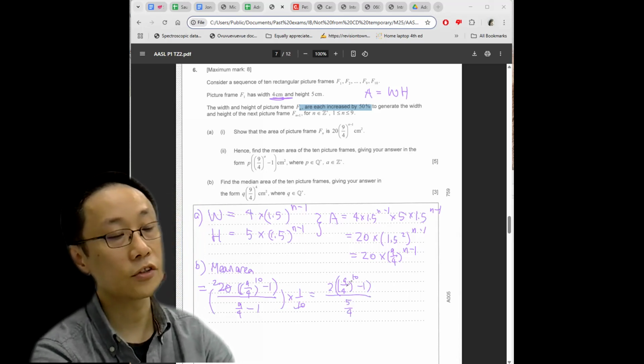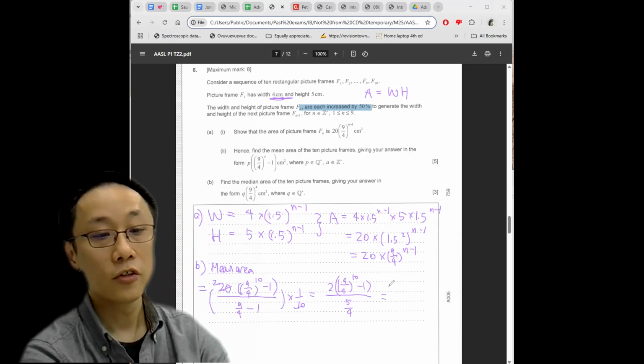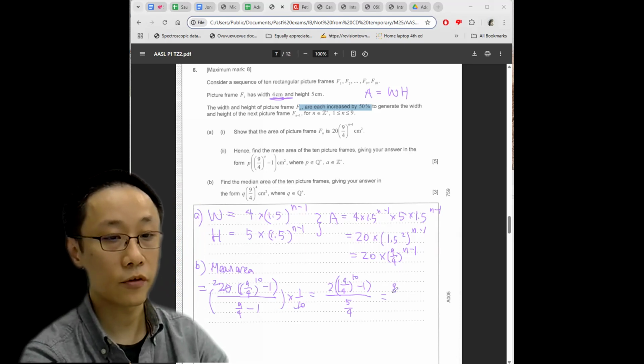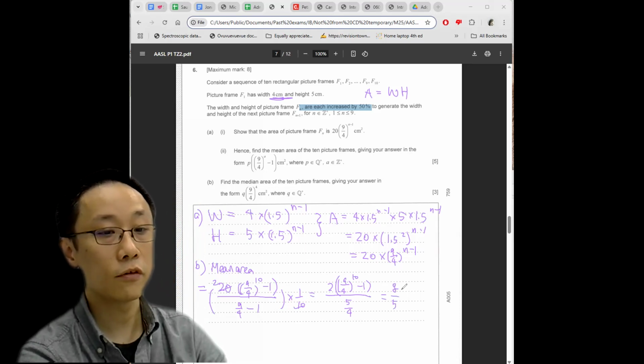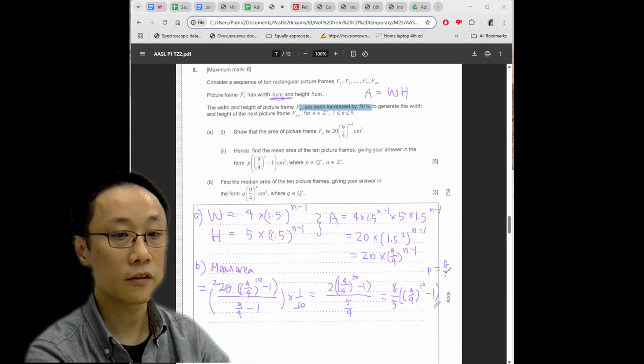And I think a lot of students just have problems dealing with fractions within fractions, and that's why everyone is crying. 2 divided by 5 over 4 is the same as 2 times 4 over 5. So that's just going to be 8 over 5. And then the rest is unchanged. So that is the final answer. So P equals 8 over 5.